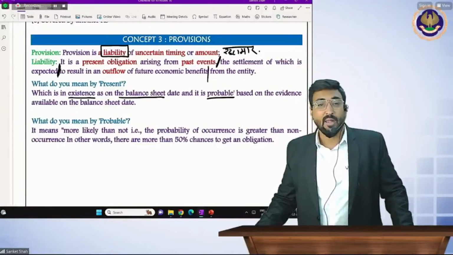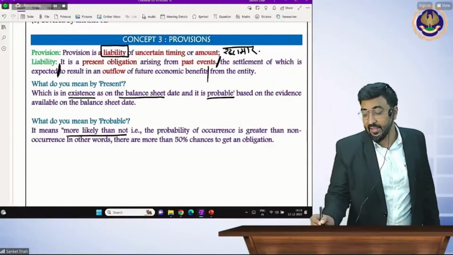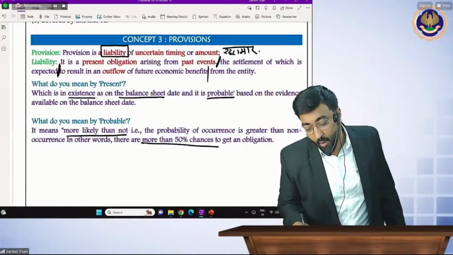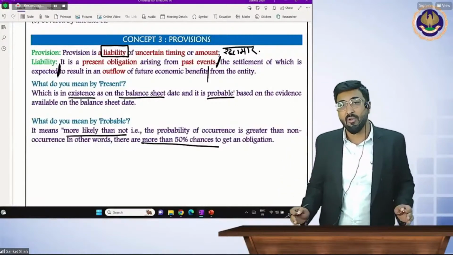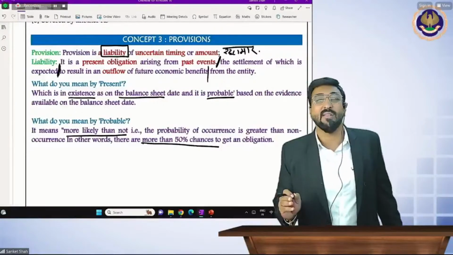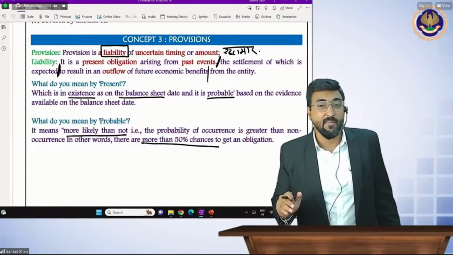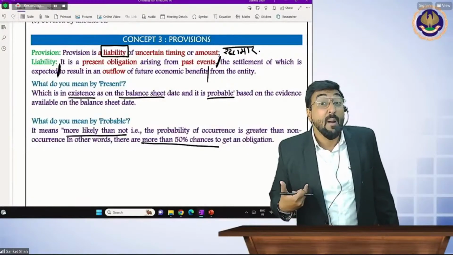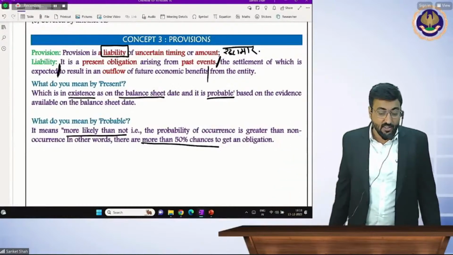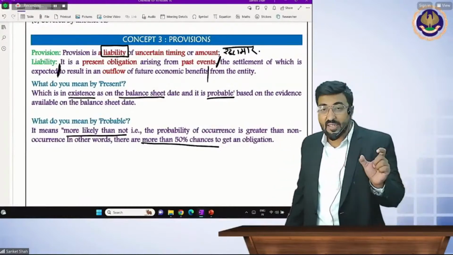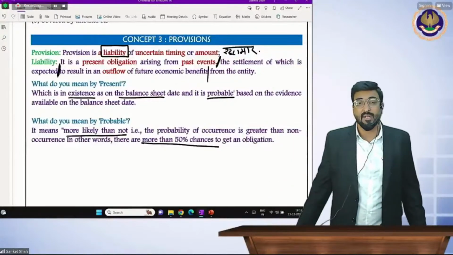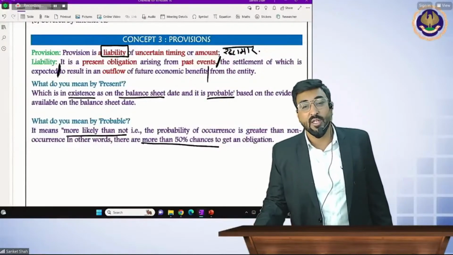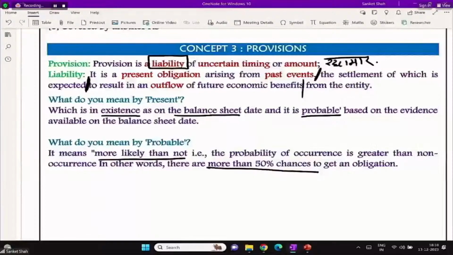So probable मतलब क्या? Probable means more likely than not, and more likely than not means more than 50% chances to get the obligation. Sir, obligation आने वाला है, ये 50% से more chances है, so it is called as probable. And if it is less than 50%, then it is called a possible obligation. So possible and probable obligation, the two words are very very important. So present obligation or probable obligation, please write this definition also. What is present and what is probable? Write down.